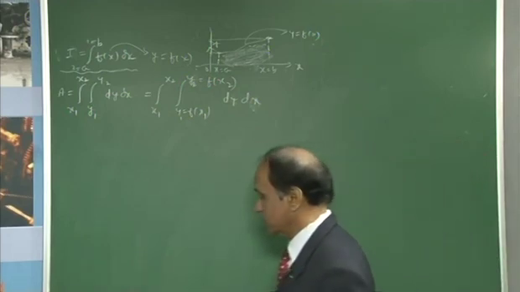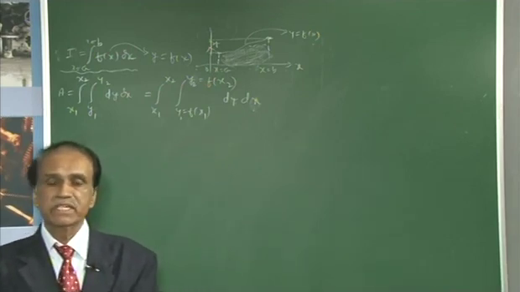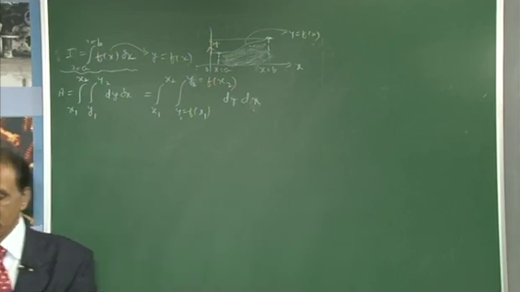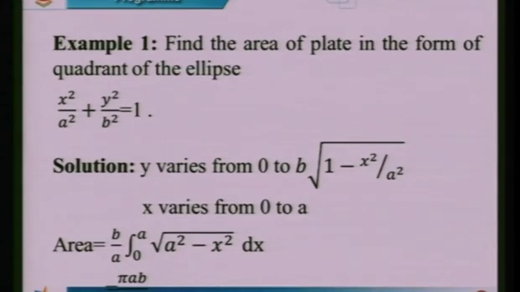Now let me start with taking an example, because this theory will be proved by taking a simple example. How this simple example will go to find the area by means of double integration: find the area bounded by the ellipse. That means find the area of the plate here in the form of the quadrant of the ellipse. The ellipse equation is x square by a square plus y square by b square is equal to 1. Let me rewrite the problem like that.